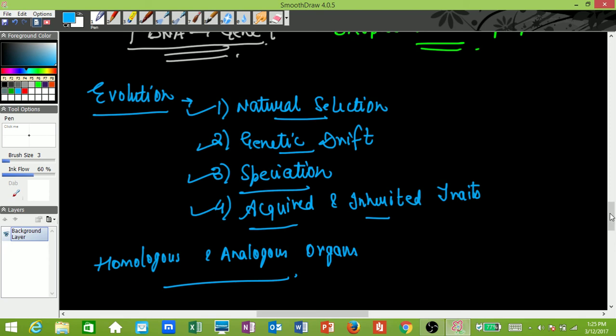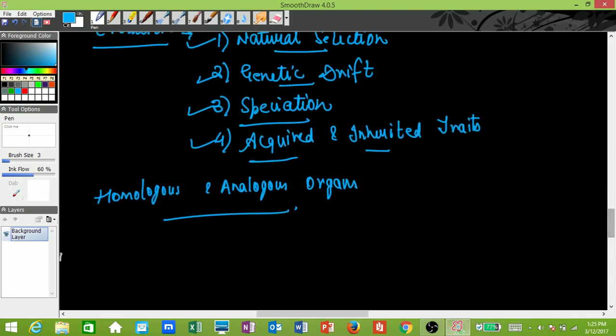For example, for homologous organs, you can give the example of the forelimbs of man and ape. Another example of homologous organs is the foot of a horse and a cat's paw.